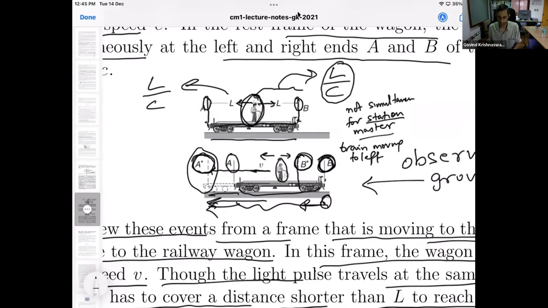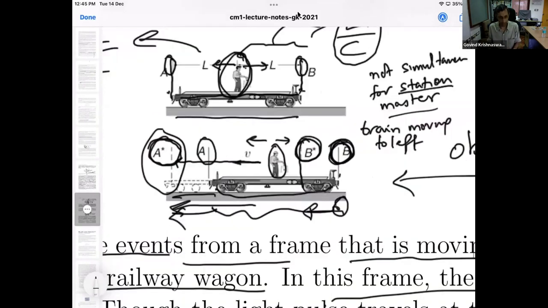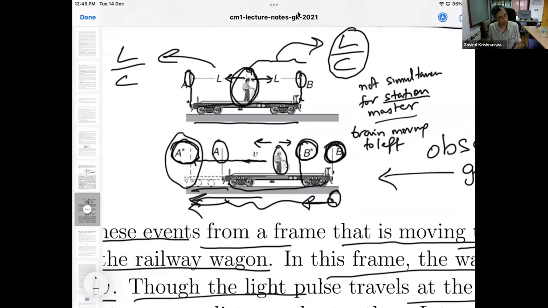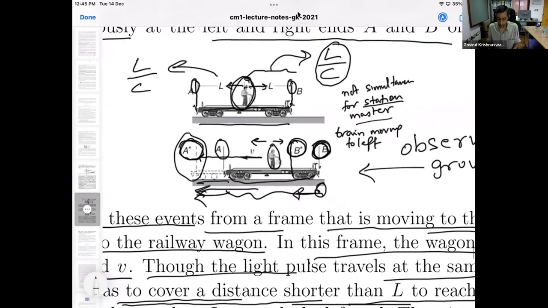Okay, no, actually, I'm sorry, I take that back. The picture is fairly representative. Anyway, I encourage you to read this once again and convince yourself that the arrival times at the two ends of the wagon are not the same according to the station master.